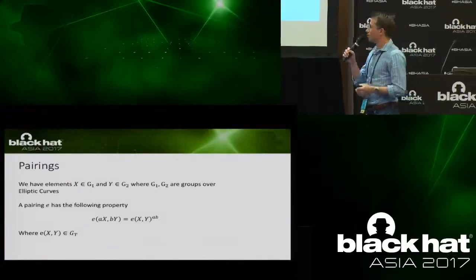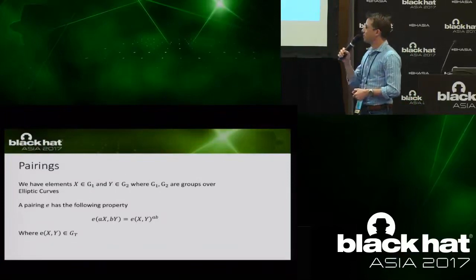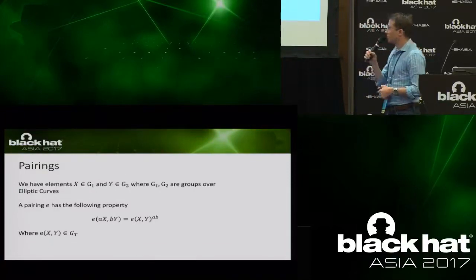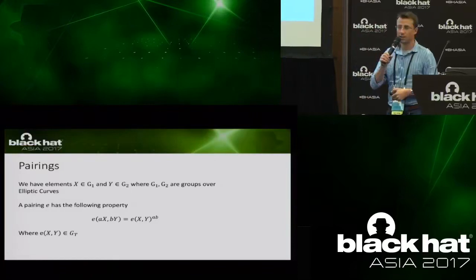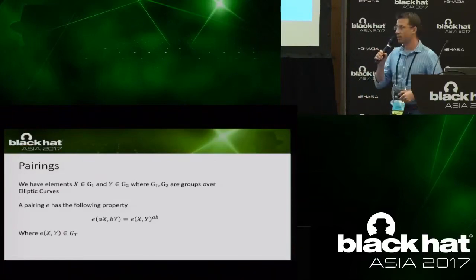So let's go over pairings very briefly. A pairing is basically a mathematical pairing over elliptic curves, so it's related to elliptic curve cryptography. It's basically a function that takes two inputs, and it has what's called the bilinear property.